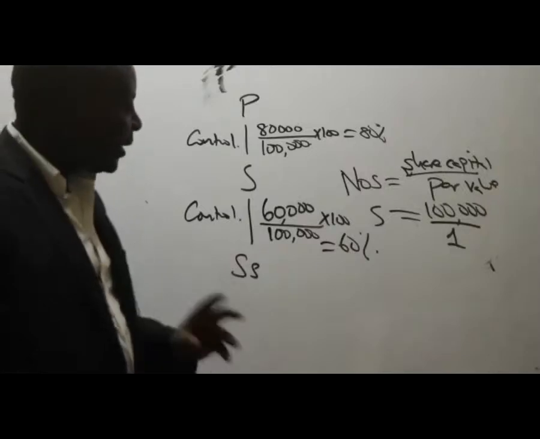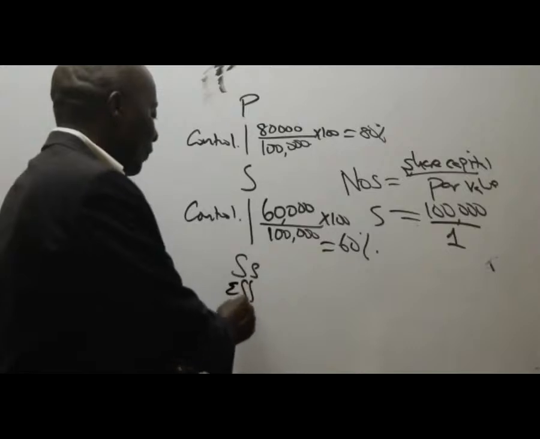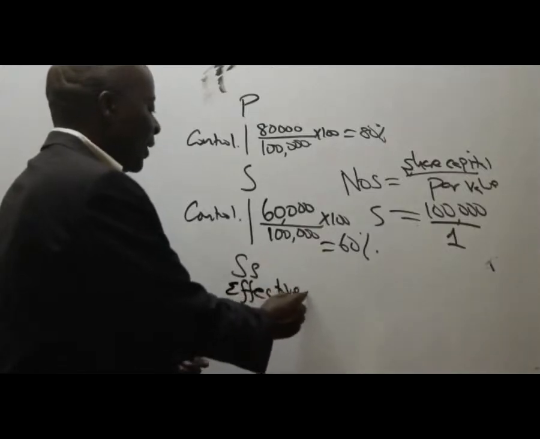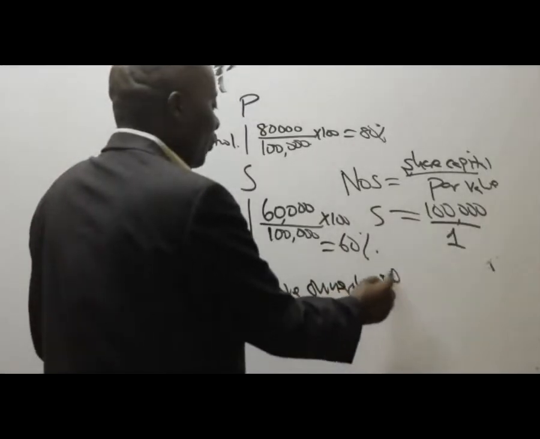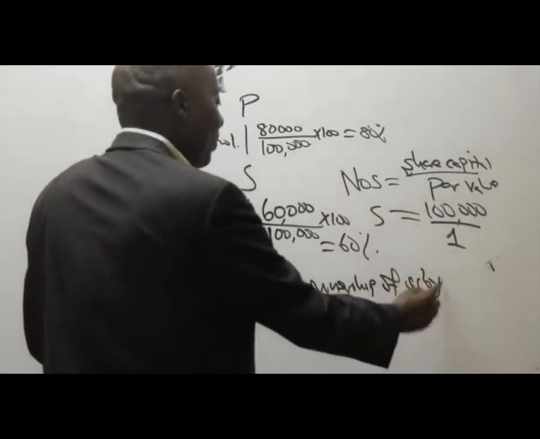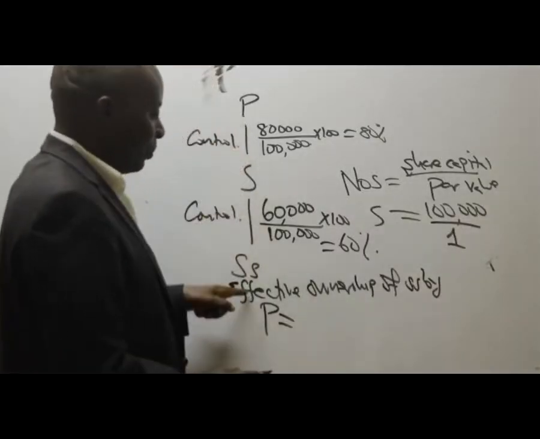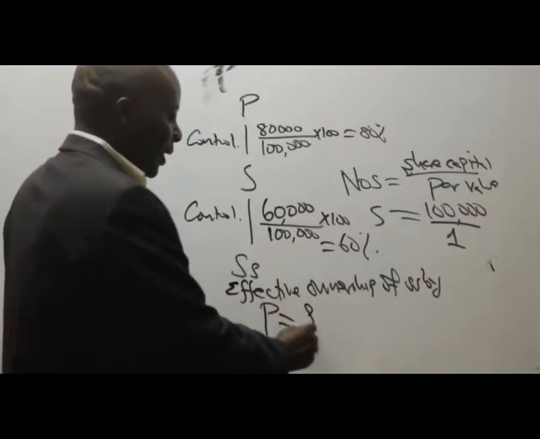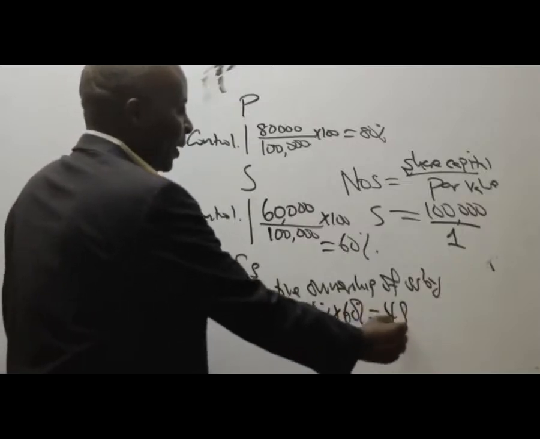But you see, listen here, when you look at the effective ownership of SS by P, it will be 80% times 60%, which gives me what percentage?